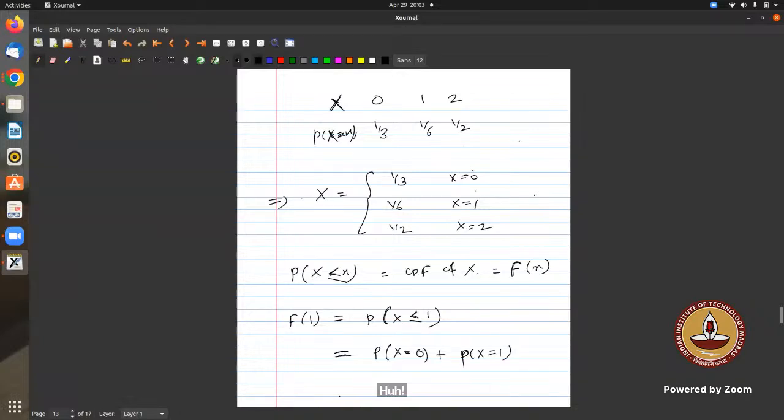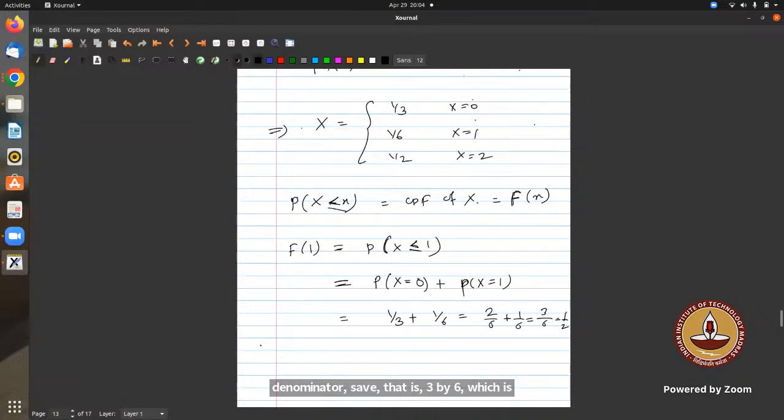So the probability that x equals 0 is 1 upon 3, plus 1 upon 6. Which is nothing but 2 by 6 plus 1 by 6, if I make the denominator the same. So it is 3 by 6, which is 1 by 2. F of 1 is equal to 1 by 2, which is nothing but 0.5.